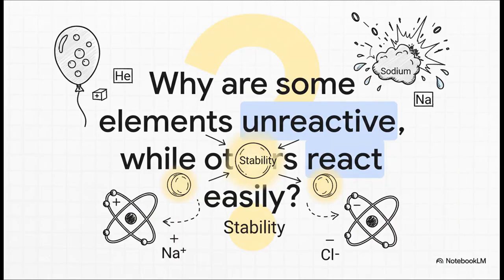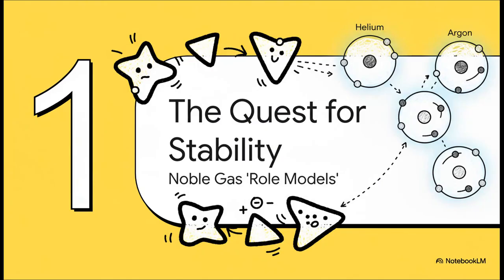If you think about the elements you know, why do they have such different personalities? You see, some are very unreactive, like the helium inside a balloon, but others, like sodium, are very, very reactive. The answer lies in their quest for one thing: stability. Okay, let's dive into this.